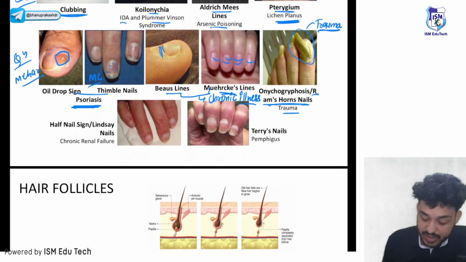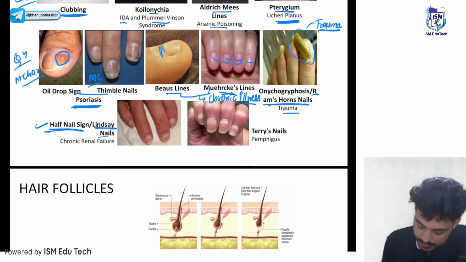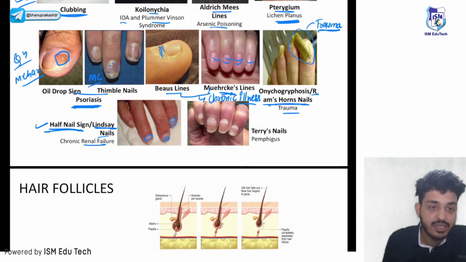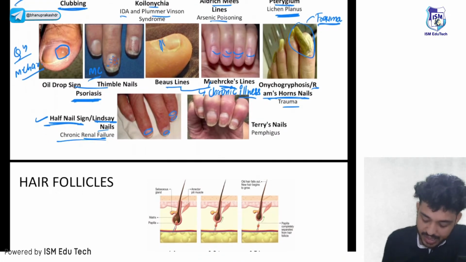Right. Next one is your half and half nail sign or Lindsay's nail. Look here. White part along with the red part. There is some erythema. This part is white. That is the nail that we will see in which disease? Chronic renal failure. Same as Terry's nail, but how do we differentiate?